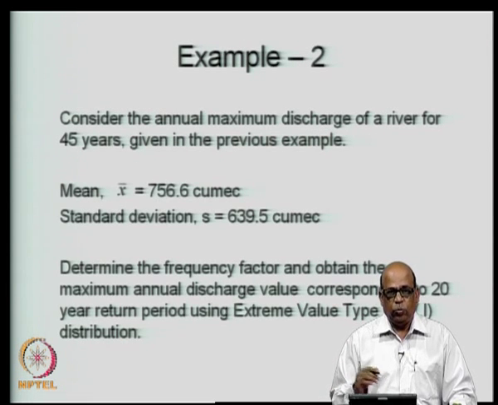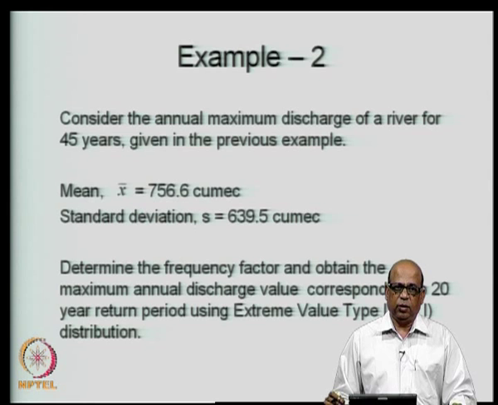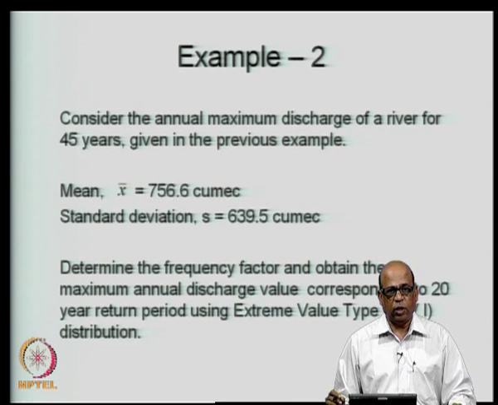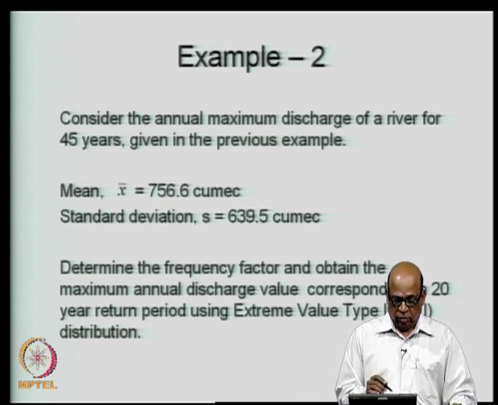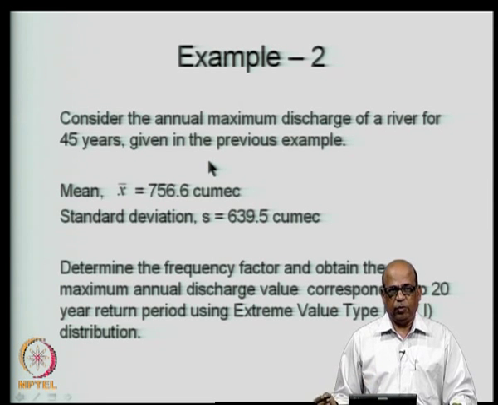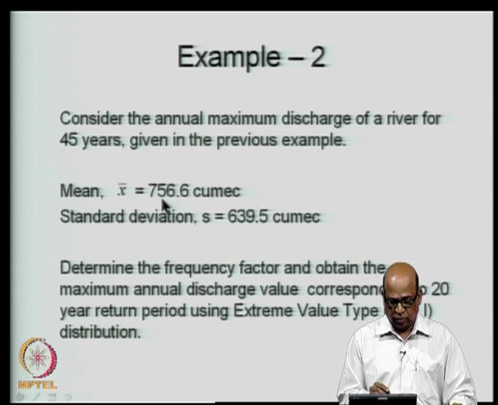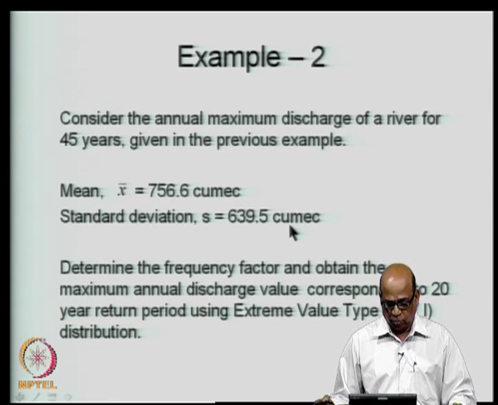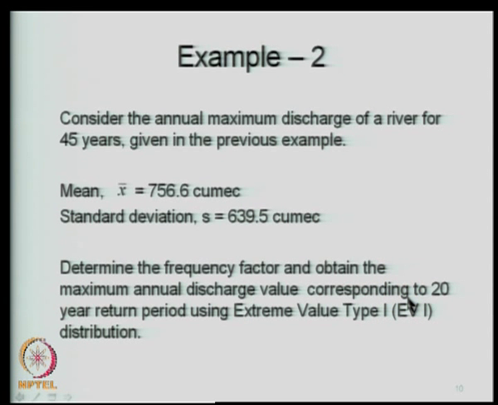Then we will do the same example as we did for the normal distribution, use the same data and then use the extreme value type 1 distribution and see what is the magnitude that we get. So, the 45 years of data that we considered in the previous example, the mean of that is 756.6 cubic meters per second, standard deviation is 639.5 cubic meters per second. We will now use the extreme value type 1 distribution, and still determine the 20-year return period value associated with the extreme value type 1 distribution.